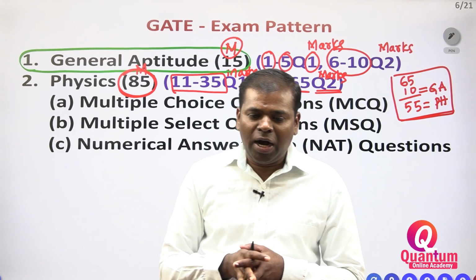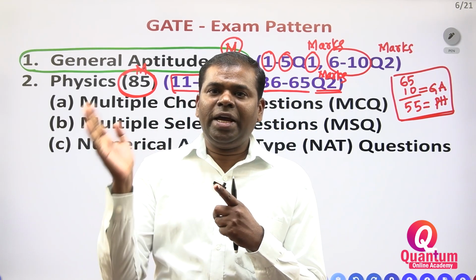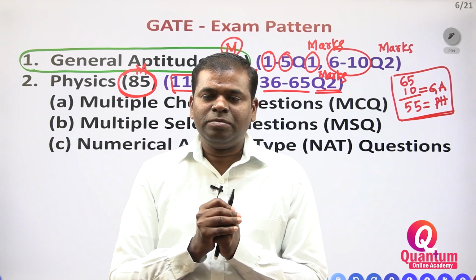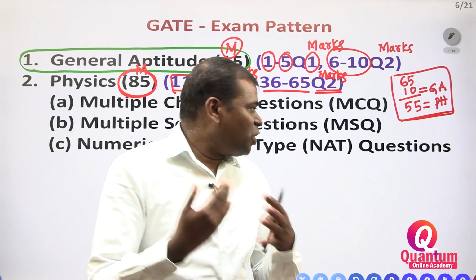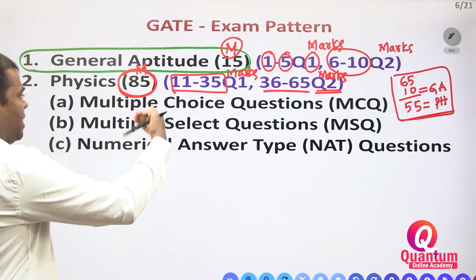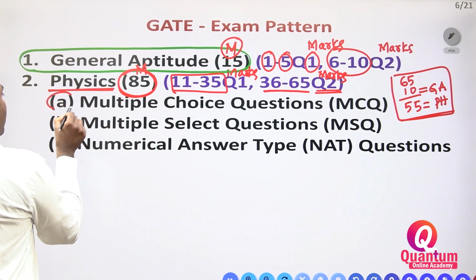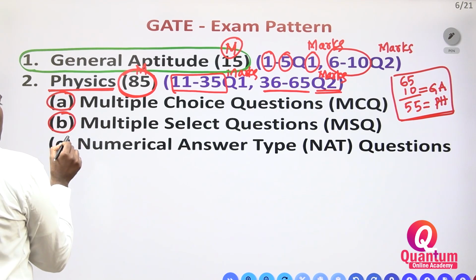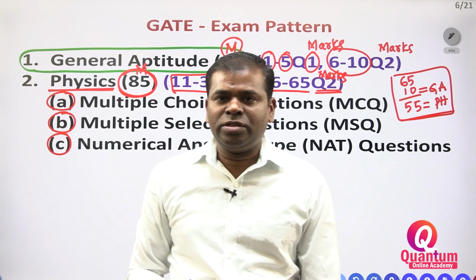Within the 100 marks, there are 2 mark questions and 1 mark questions, in general aptitude also. In physics, there are 3 orientations of questions; they are not all multiple choice questions.